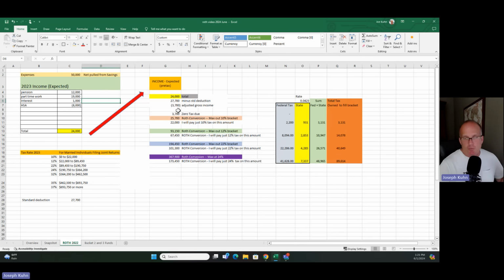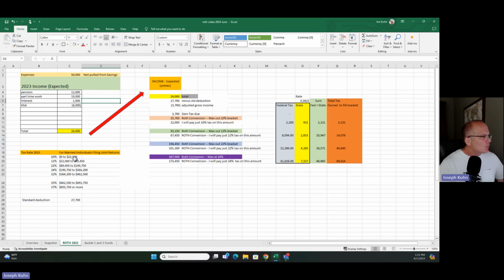So first, you can do a Roth conversion, take out of your IRA $3,700 and pay no federal tax on it. Zero. That's the best tax bracket. Okay, so I've heard about Roth conversions and I think I want to fill up the 10% bracket.